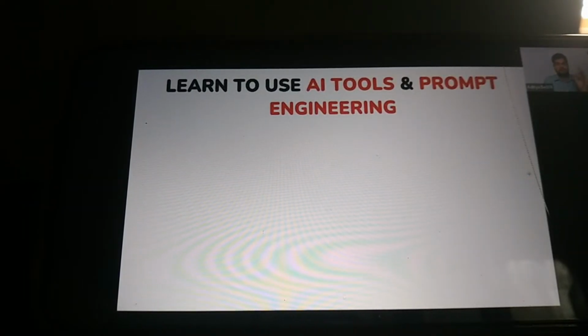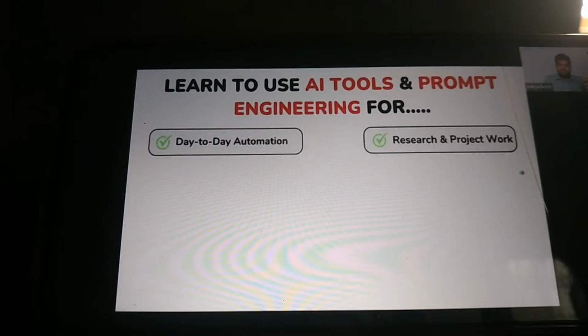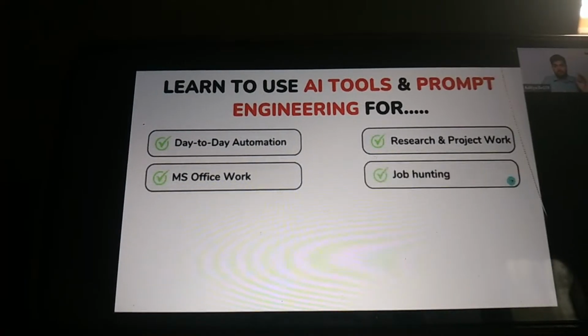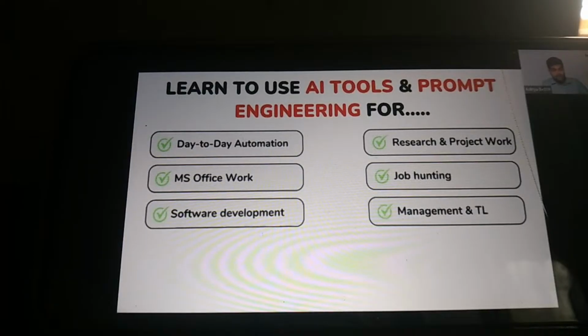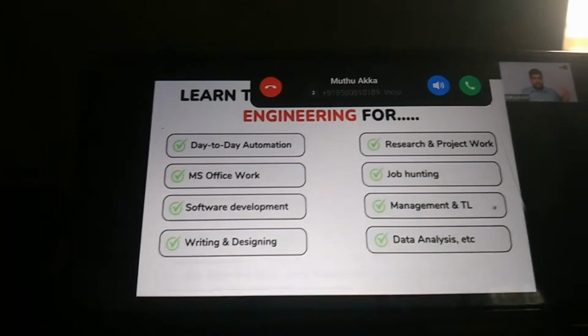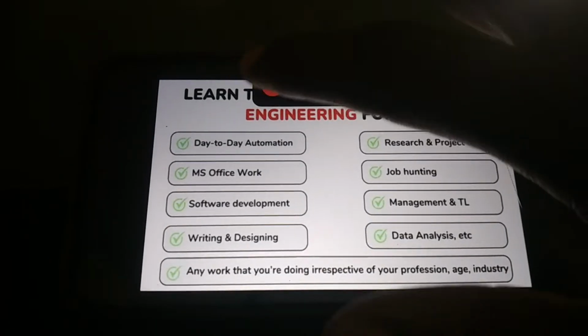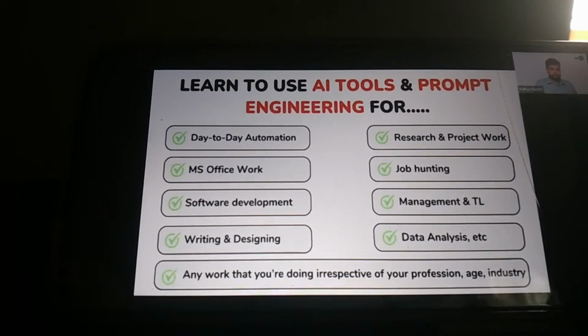So you can learn and use AI tools and prompt engineering for your day-to-day work automation, your research and project work, your daily office work, your job hunting, your software development and software testing work, your management and team leadership, your designing work, your data analysis work, and finally, any work that you are doing irrespective of your profession, age, and industry. You can use AI for all of these things, right?